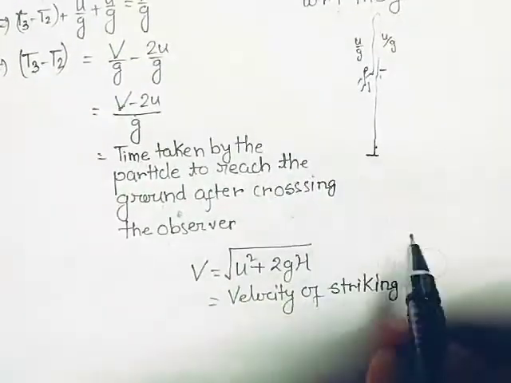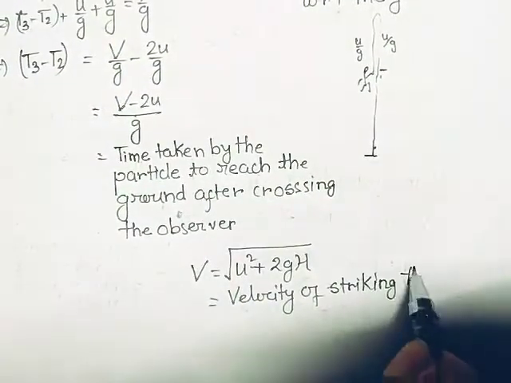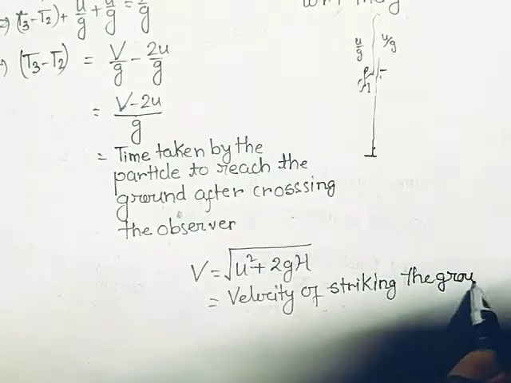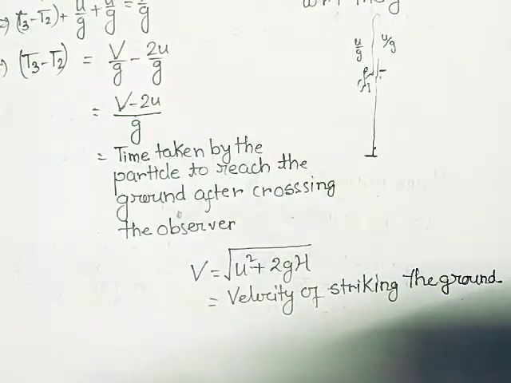The velocity of striking the ground. That's it.